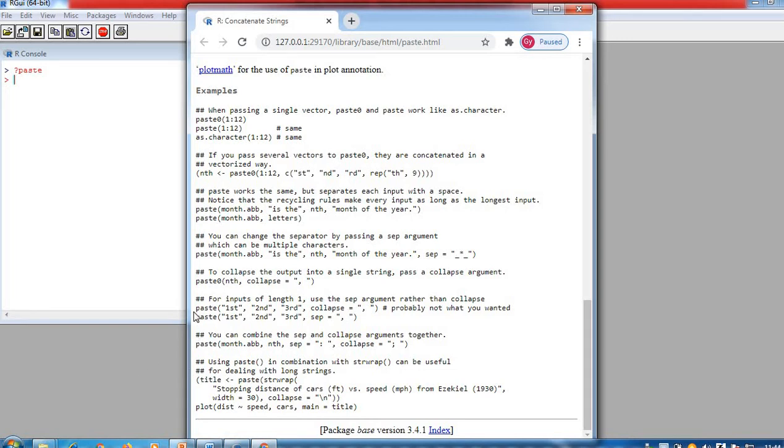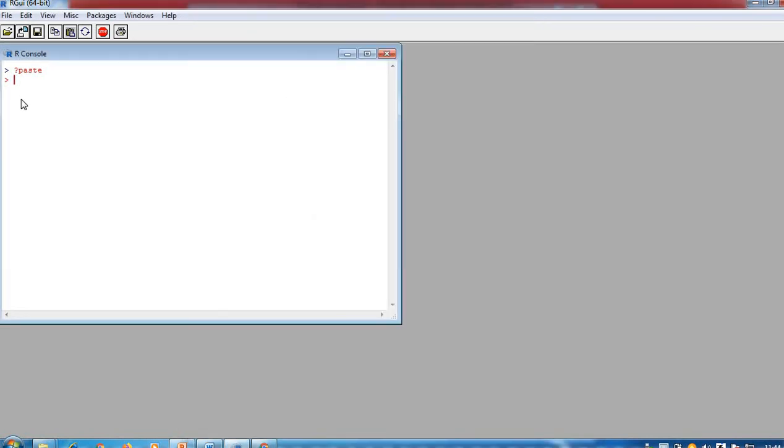Suppose for example I use these two, copying and pasting them here. When you paste the first command, since it has no error, it gives you the output.